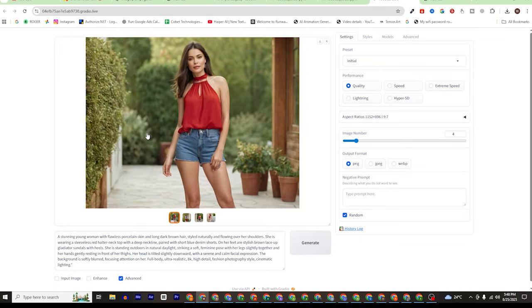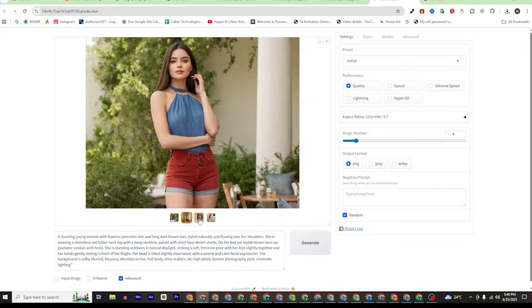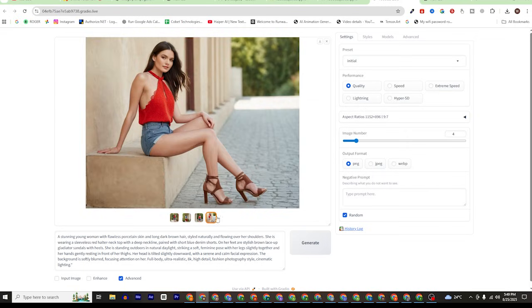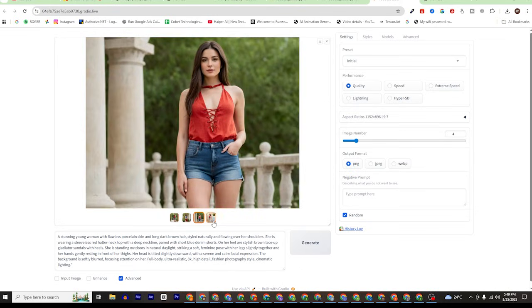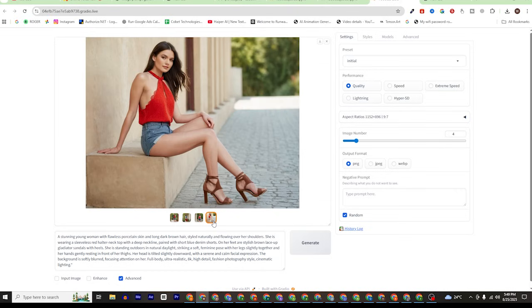Now you can see that all 4 images have been created by Focus AI. Now let's check all 4 and we will select one of the best. And you can see the picture quality, detail, everything is perfect, and consistency in character in our model. So I select this one. All we have to do is click here and download the image.